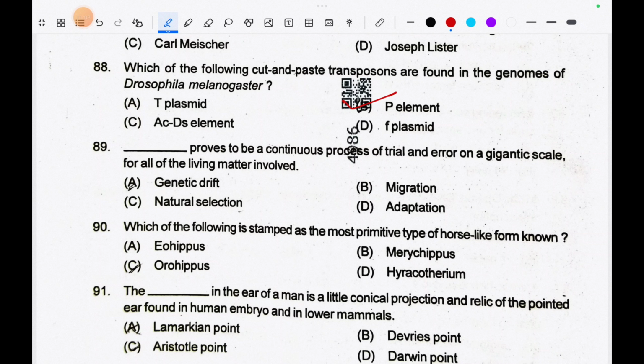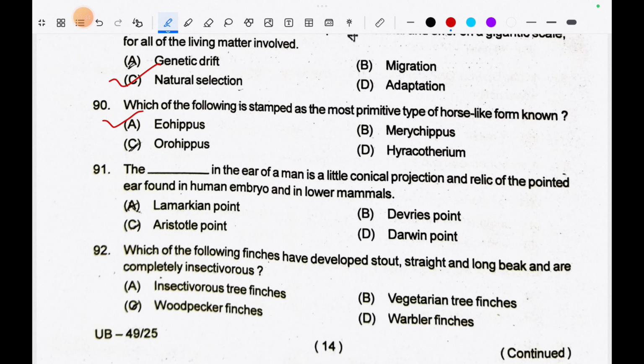Dash proves to be a continuous process of trial and error on a gigantic scale for all of the living matter involved. The correct answer is natural selection. Question number 90. Which of the following is stamped as the most primitive type of horse-like form known? The correct option is Eohippus.